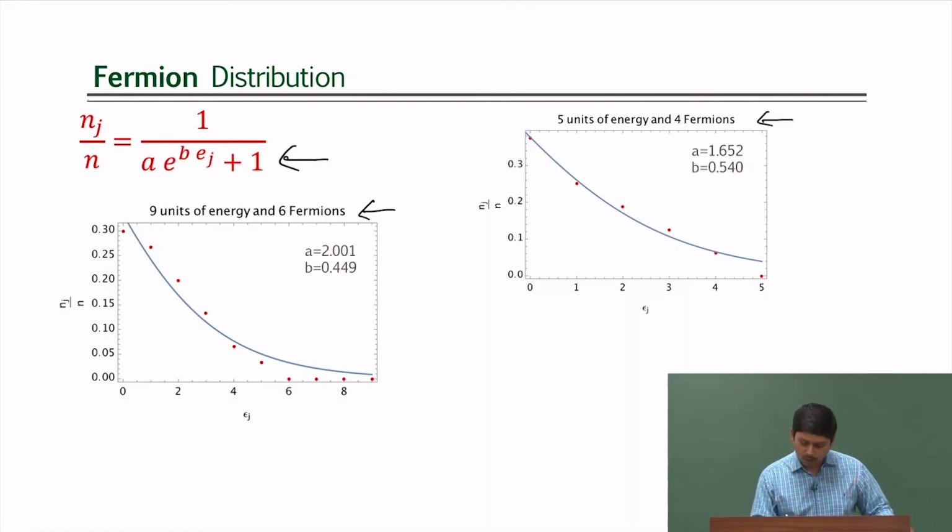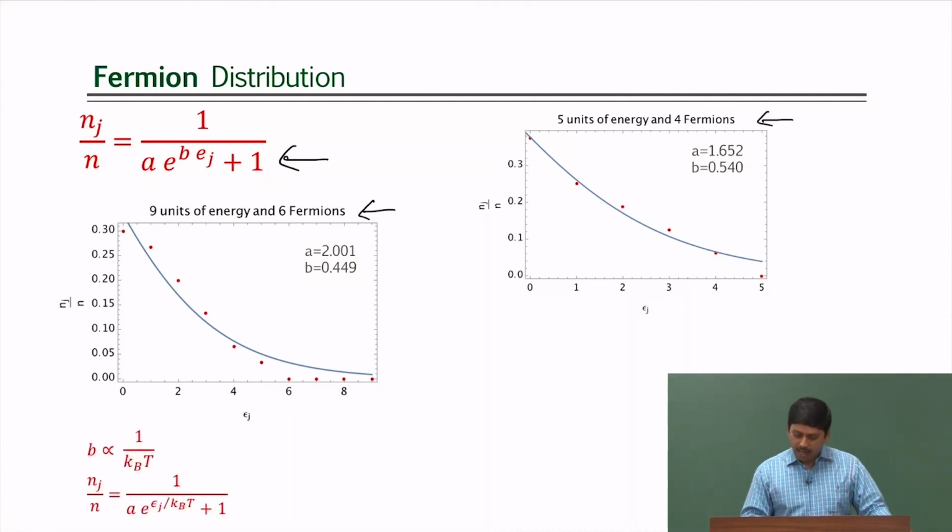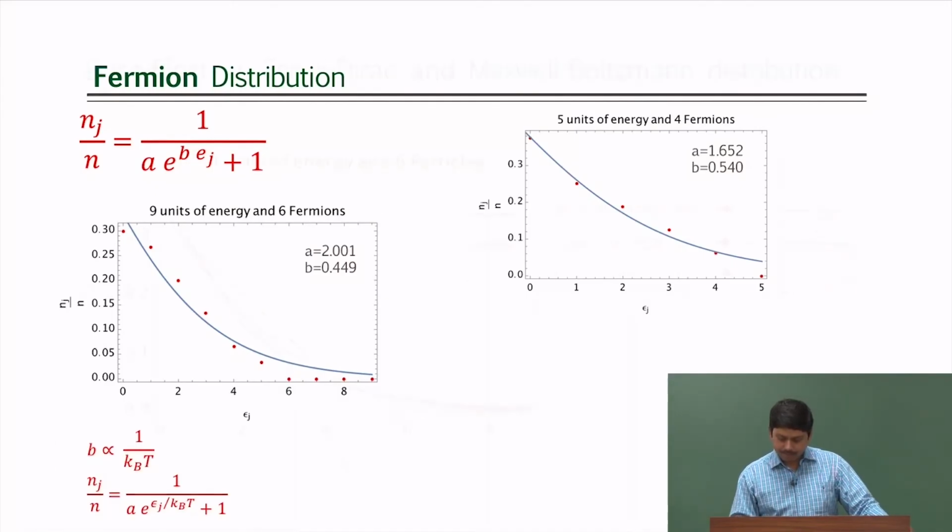So, remember for bosons it was minus, and for Maxwell distribution this plus 1 or minus 1 was not there. Okay. So, these are the 3 different statistics, and again this is the same thing.